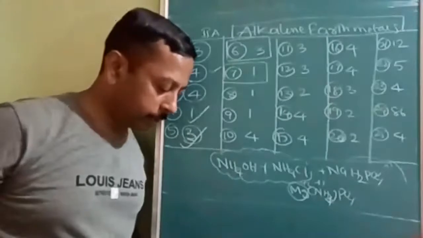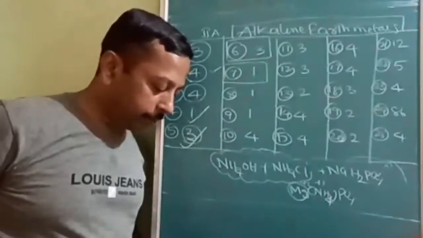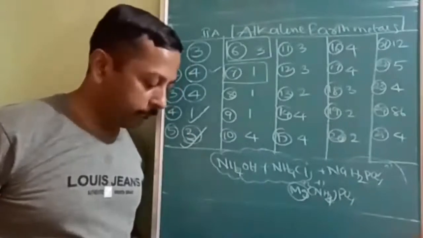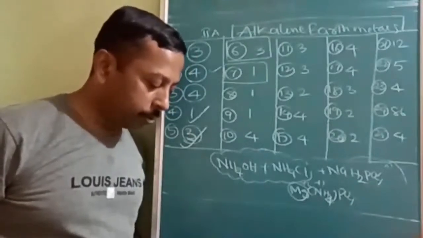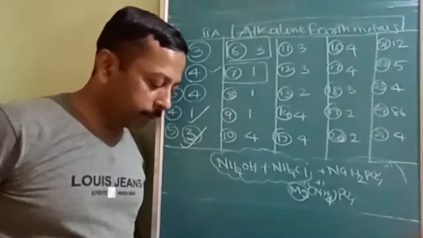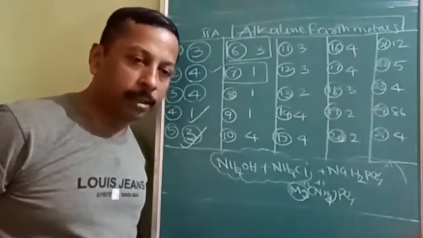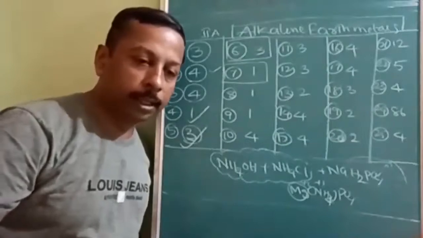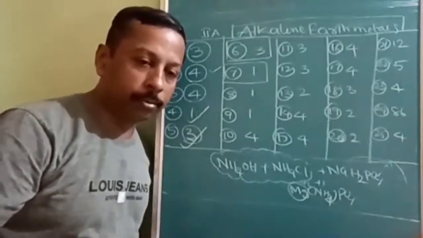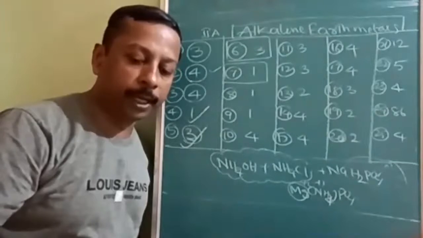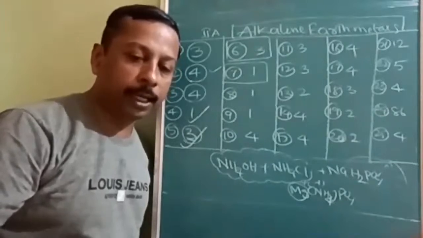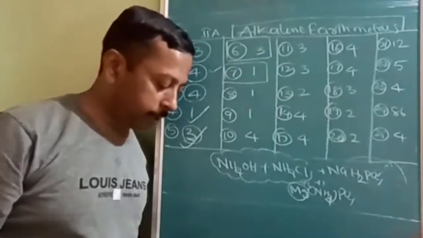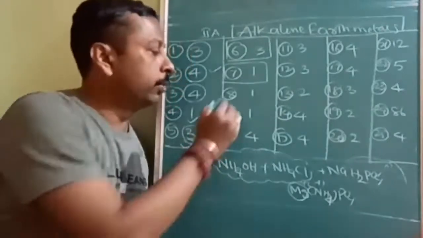Next, coming to the next question, the correct order of decreasing thermal stability. This is also memory based and already mentioned. Down the group, thermal stability increases, and I think it was there in my surprise online test also. Alkali metal carbonates are more stable, and down the group thermal stability increases. Therefore, the first option is correct.